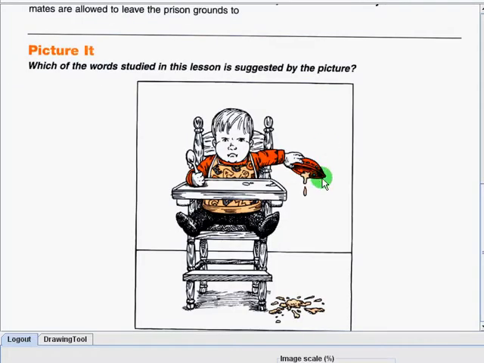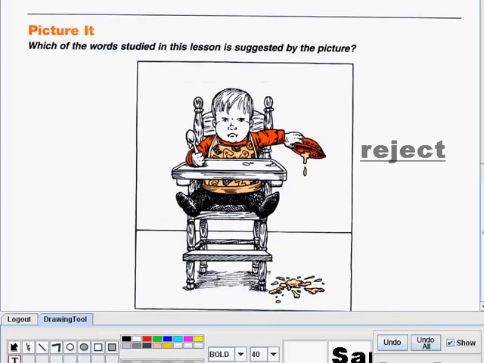Now this time look at the picture carefully. We are now in picture it, and then guess what word is being suggested. So you can see here a baby throwing his food with this sad face. What do you think is the word appropriate for this picture? There you go. The word is reject. As you can see, this baby is rejecting the food given to him by his mom.